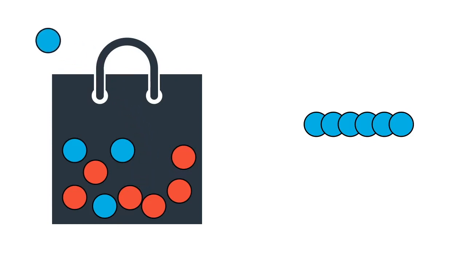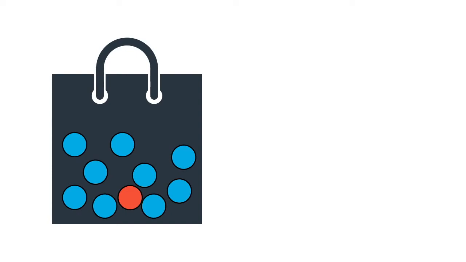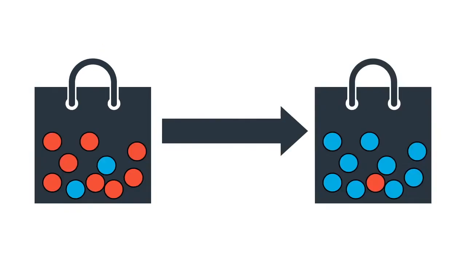And let's continue, and let's say we're unlucky and we remove the blue marble. And that's okay, since we're still replacing it by a blue marble. So at every stage, we're either a little better or exactly the same. And so you can imagine that if we do this for a long time, we'll end up with a bag full of blue marbles, or at least mostly full of blue marbles, which is what we want. And this process is how we are going to train our model. Let me show you how.